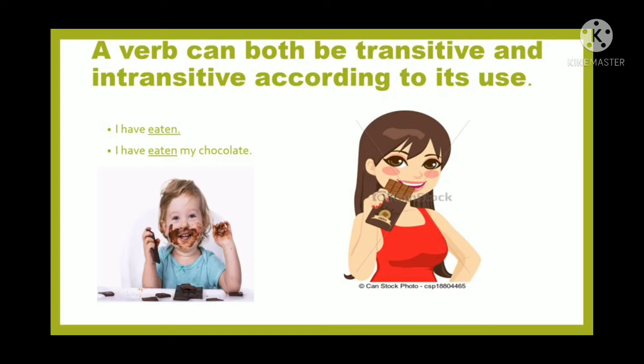It depends upon the framing of the sentence whether the verb used is transitive or intransitive, whether it requires an object or does not require an object. In the first example, I have eaten, it does not need any object, but in the second example an object is added. So with an object it is transitive, without an object it is intransitive, but the verb is the same.